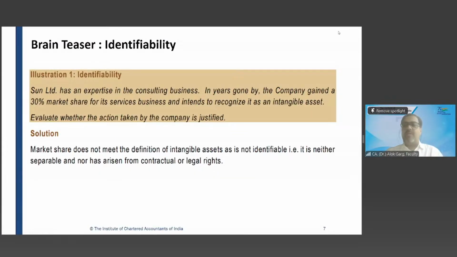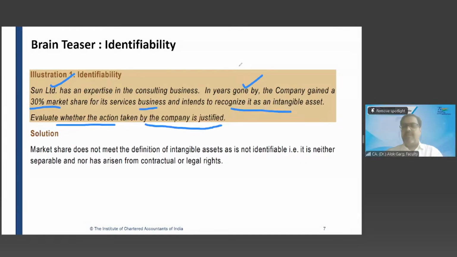Identifiability illustration number 1, ICAI study material. Sun Limited has an expertise in the consulting business. In years gone by, the company gained a 30% market share for its service business and intends to recognize it as an intangible asset. Evaluate whether the action taken by the company is justified. What do you say? Those market share cannot be recorded as an intangible asset.